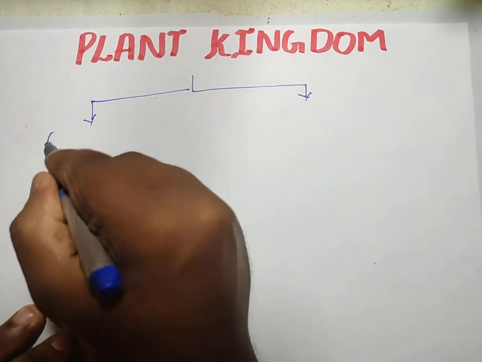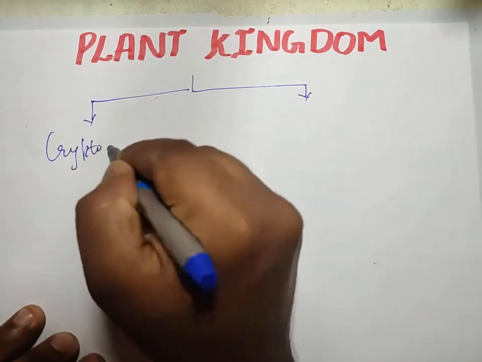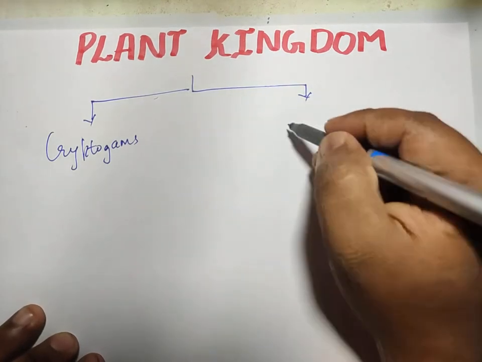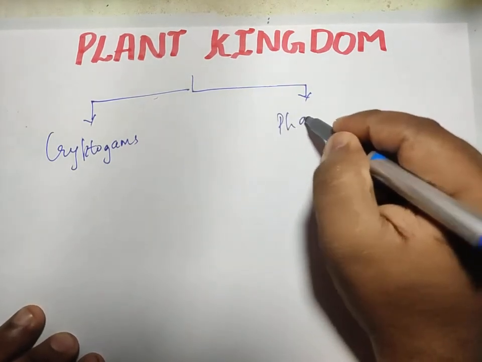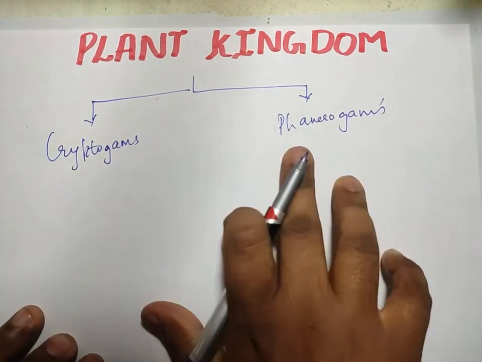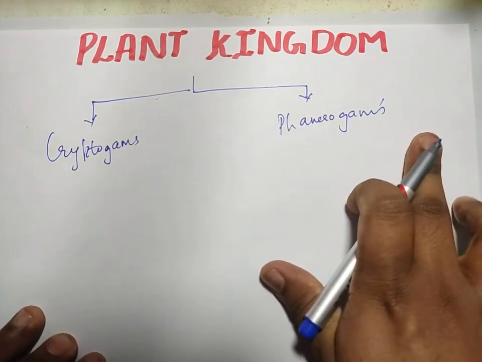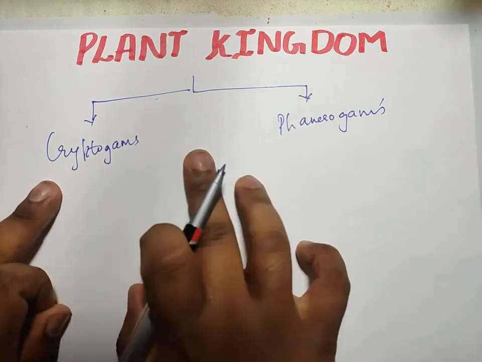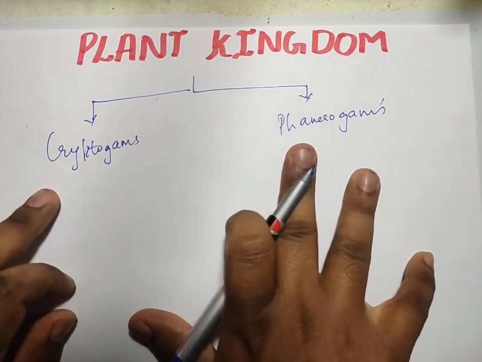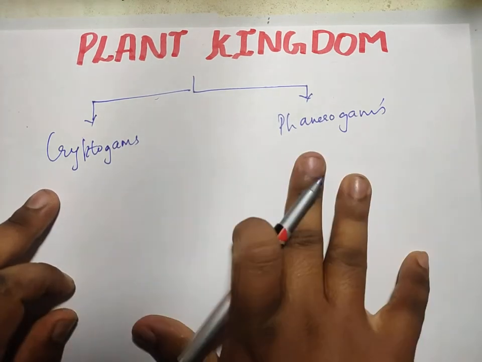One is called cryptogams, and the other one is called phanerogams. One is called cryptogams, the other one is called phanerogams. Now what do we mean by cryptogams? Most of the words in biology are Latin terms, so we have to split them.